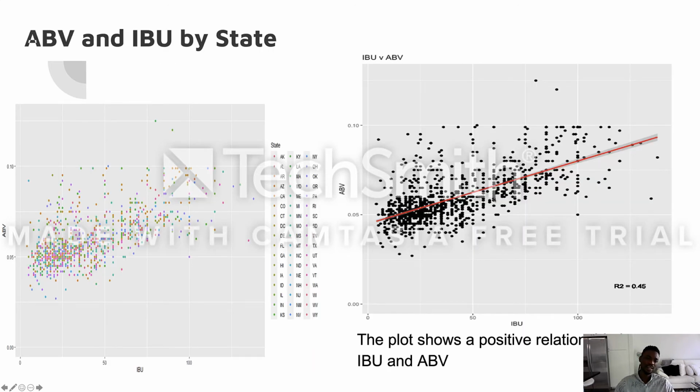Here we decided to look for the relationship between ABV and IBU value. We wanted to see if they have a relationship. In the plot on my right-hand side, we can tell there is a strong, positive relationship. With an R-squared value of 0.5 and the line, we can tell they have a good and positive relationship.